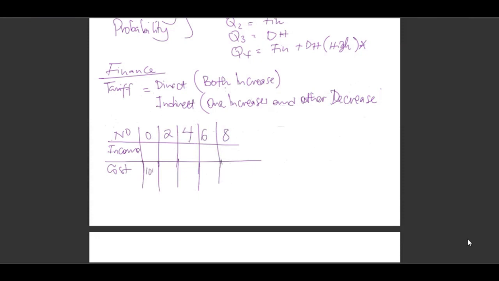This one has a fixed cost of 100, and when it comes to two items, it becomes 150, then it increases to 200. You see that? As the numbers increase here, also these values are increasing. So for income, it might be 0. Here you get, let's say, 100. At 4, you have 200. You see that? It's increasing.